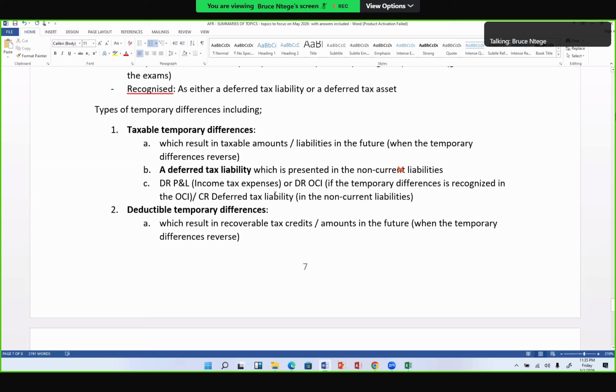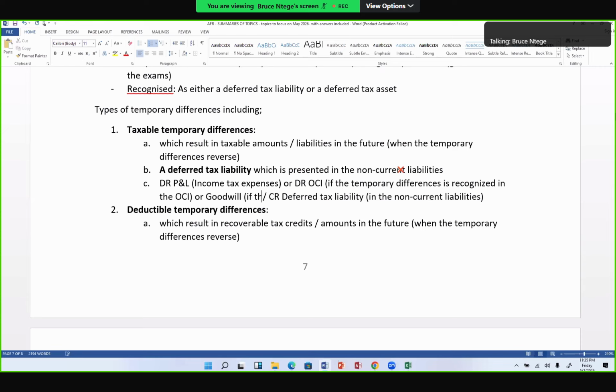But we could also have a case where that corresponding debit goes to the goodwill account, if this temporary difference arises purposely due to your acquisition of a subsidiary and on the date of acquisition.